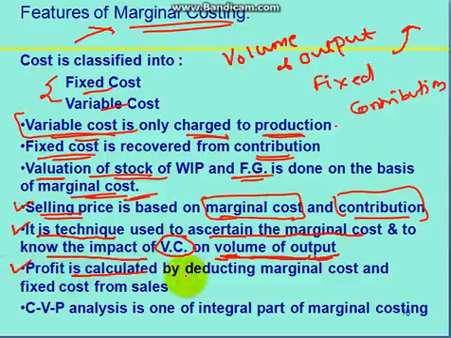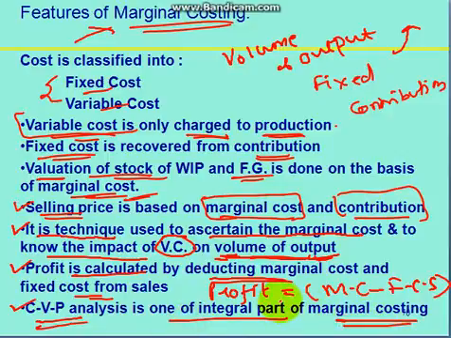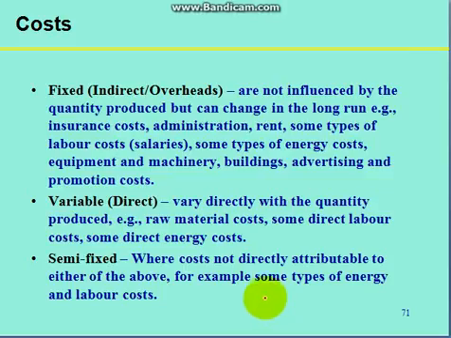Here the profit is calculated by deducting marginal cost and fixed cost from sales. So if you deduct the marginal cost and fixed cost from sales, that is going to generate nothing but the profit part, right? Now what is CVP analysis? CVP, that is cost volume profit analysis, is an integral part of marginal costing. We will see it in the upcoming slides.